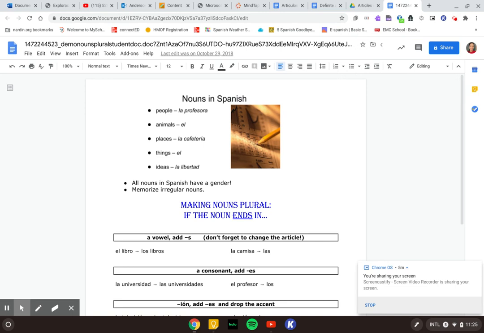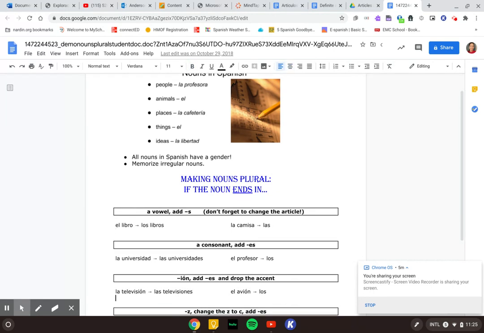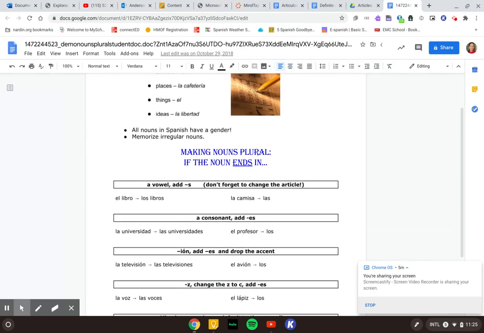Remember that all nouns in Spanish have a gender, either masculino or femenino, and some we're just going to have to remember and memorize. In order to make a noun plural in Spanish, if it ends in a vowel, like libro, el libro is going to become los libros. So we're just adding an S to the vowel. La camisa becomes